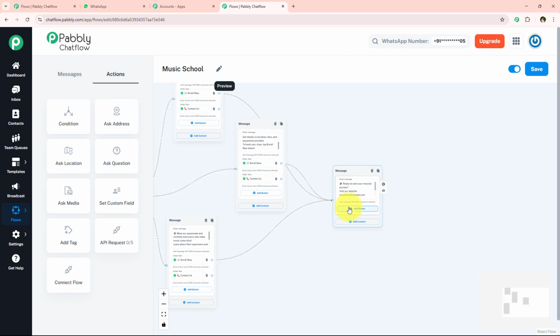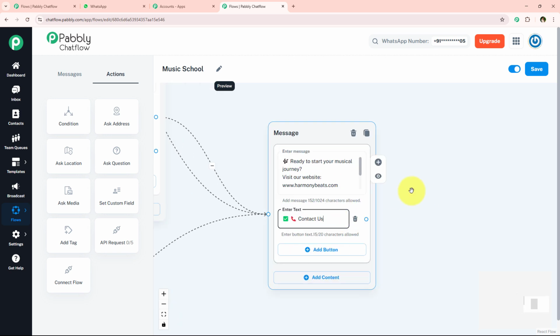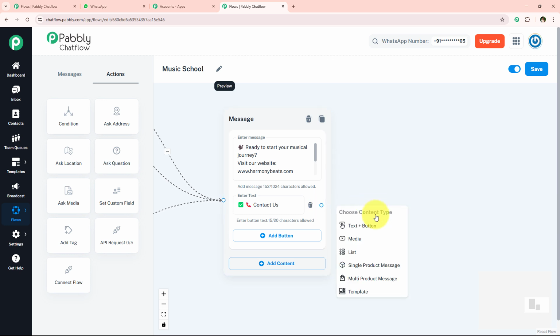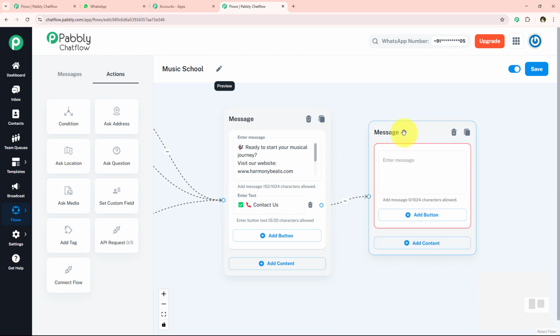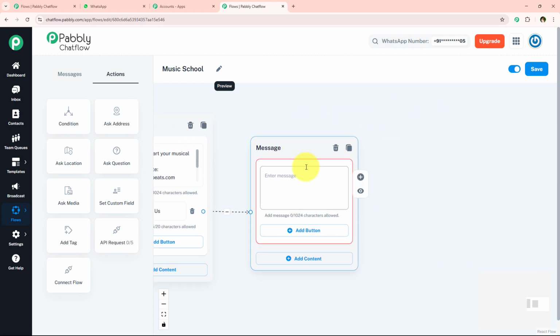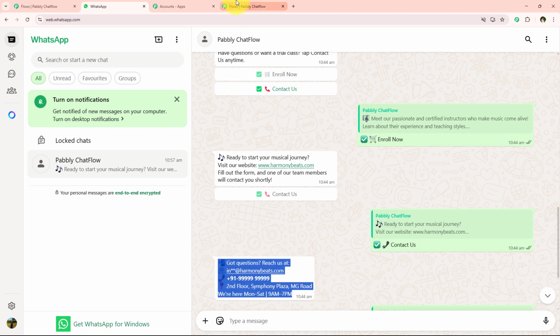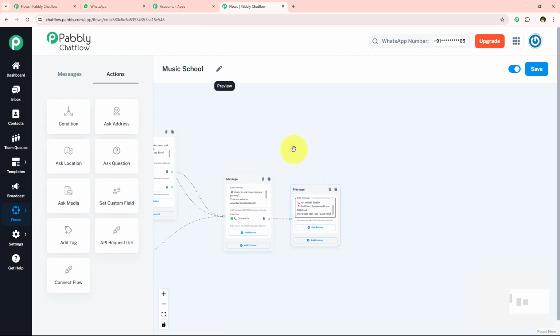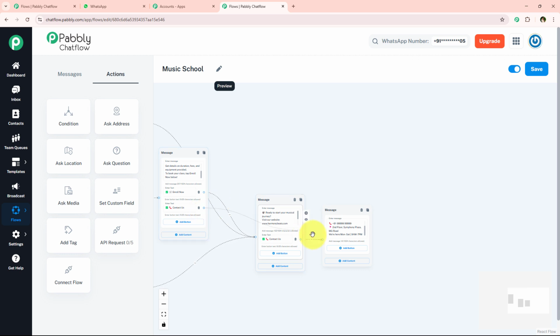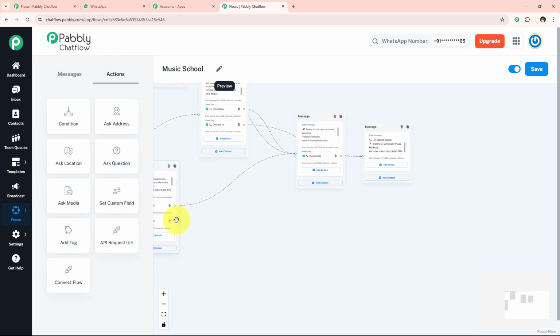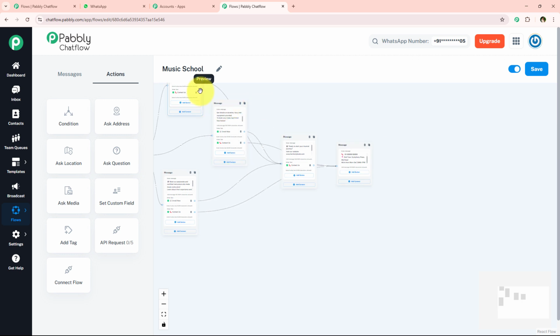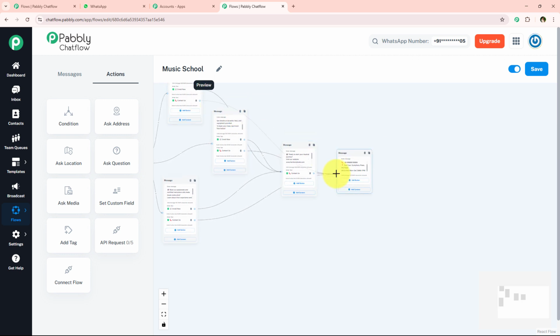Now we're going to move forward. I'm just going to add a button in this enroll now message too, which is contact us. Now we're going to move on forward and set up the message for contact us. I'm simply going to drag and drop the connection, select the content type as text plus button, and enter the message for contact us, which will be something like this, all right? So I'm simply going to enter this same message for contact us. And once again, I'm simply going to connect this contact us message with all the buttons which say contact us. And after connecting it right over here, we can move on further. As you can see, I've simply connected a single message with multiple buttons.